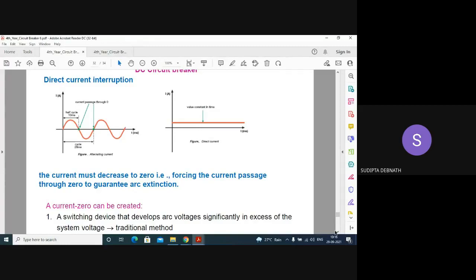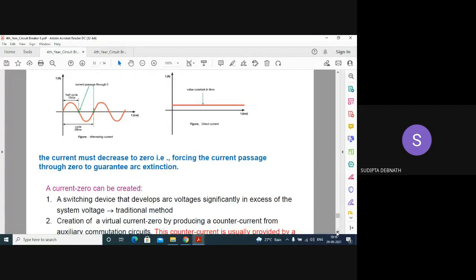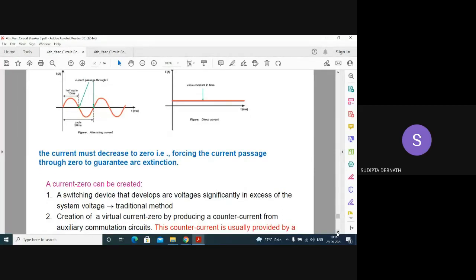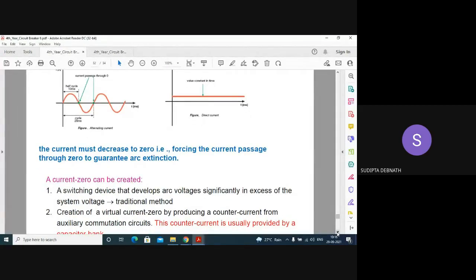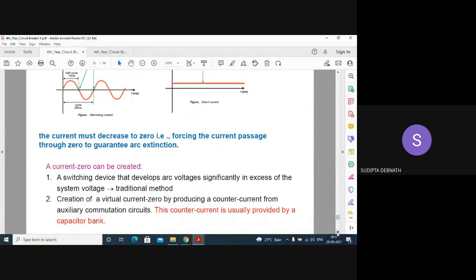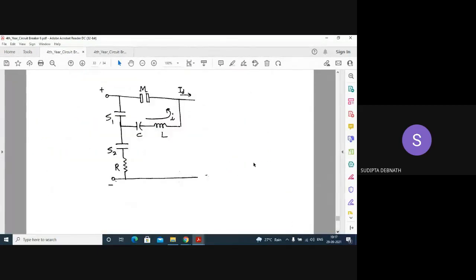So how is the current 0 created? Normally the current 0 is not there; it is created by using a switching device that develops arc voltage significantly in excess of the system voltage, creating a virtual current zero by producing a counter current from an auxiliary commutation circuit. That means we have to use an LC circuit, which only comes into the picture when the fault has occurred, when the moving contact has separated from the fixed part. This counter current is usually provided by a capacitor bank. Here is a hand-drawn figure.